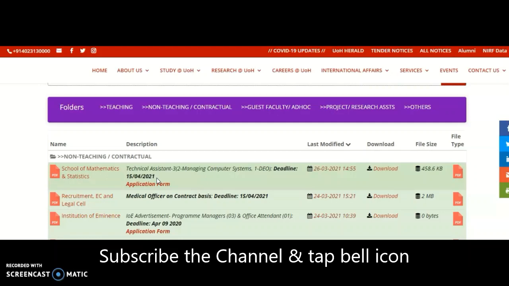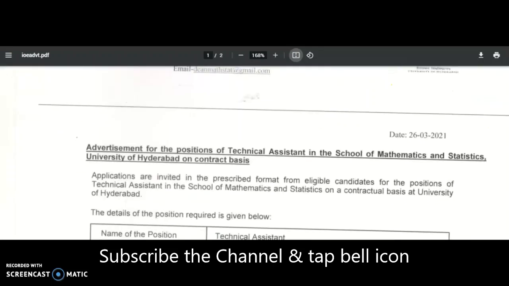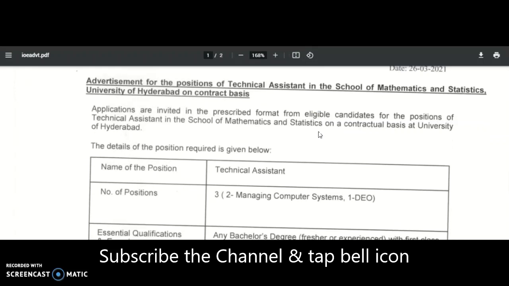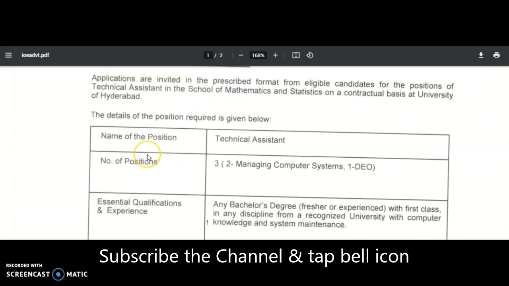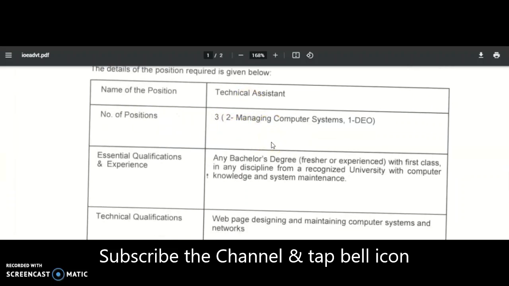If you want to get the details regarding this, click on download here, then one PDF will be downloaded. You may check the University of Hyderabad advertisement for the positions of technical assistant in the School of Mathematics and Statistics on contract basis. Applications are invited in the prescribed format from eligible candidates for the positions of technical assistant, and the details of the positions are given here. In total, 3 vacancies are there under technical assistant: 2 are managing computer systems and 1 is DEO.